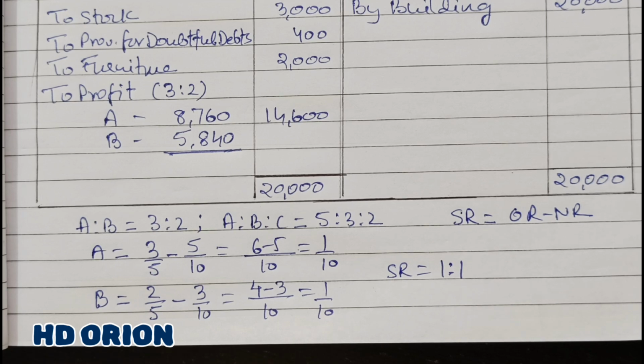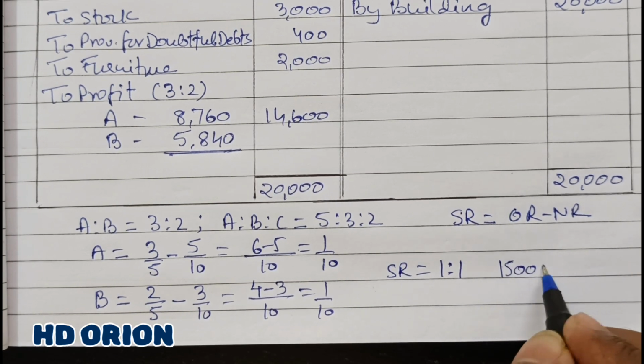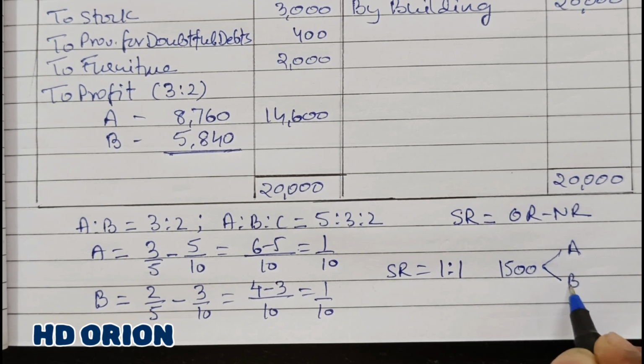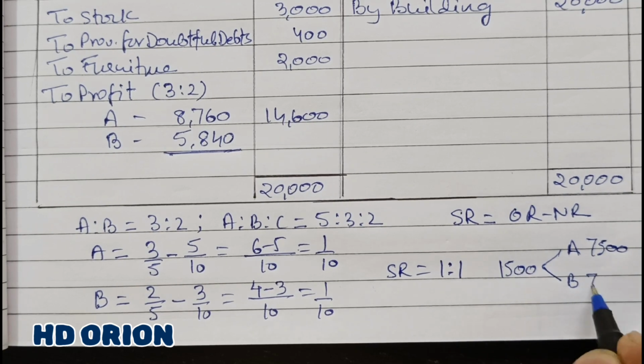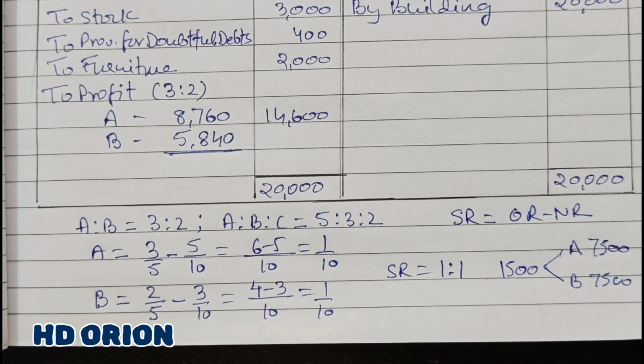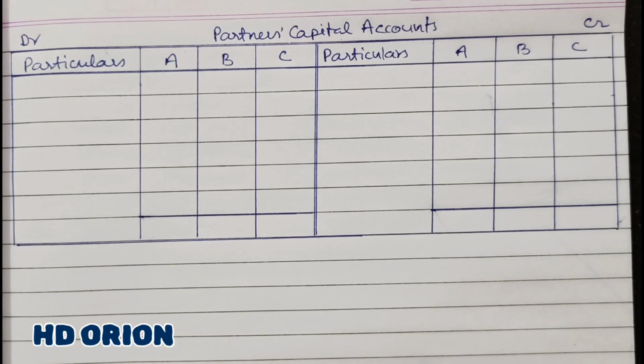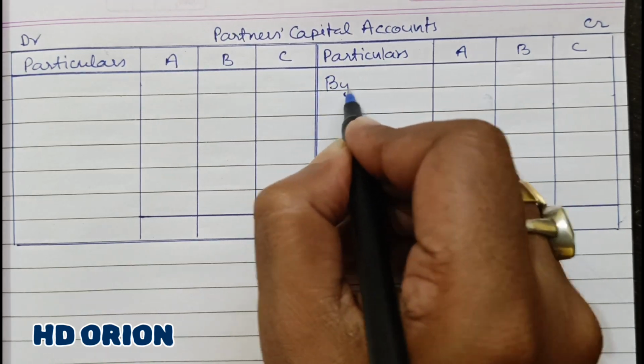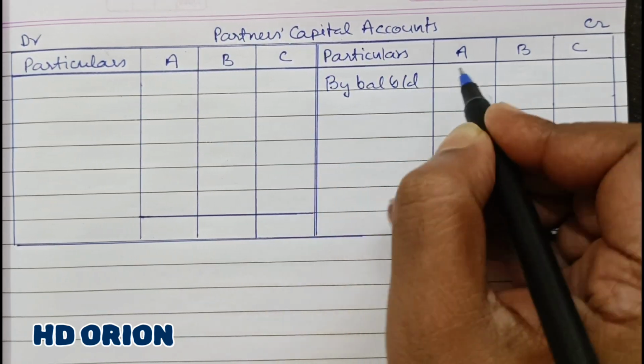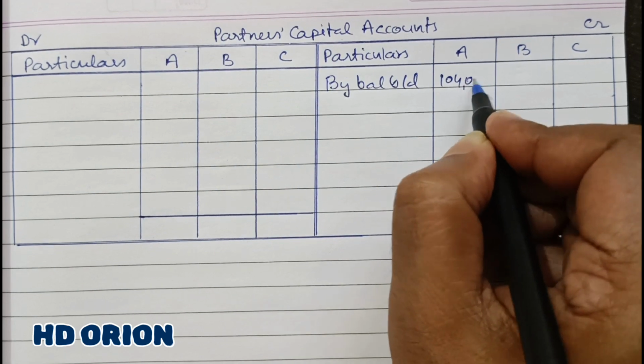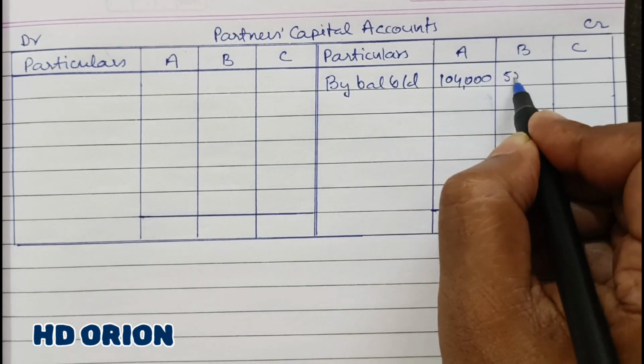And premium for goodwill brought in by partner C is how much? 15,000 rupees. So this 15,000 rupees will be paid to A and B equally, that is 7,500 each. Partners' capital account by balance brought down, it is 1,04,000 and rupees 52,000.